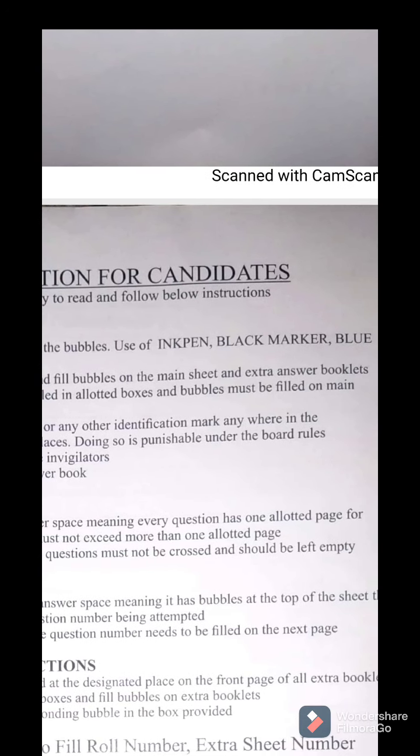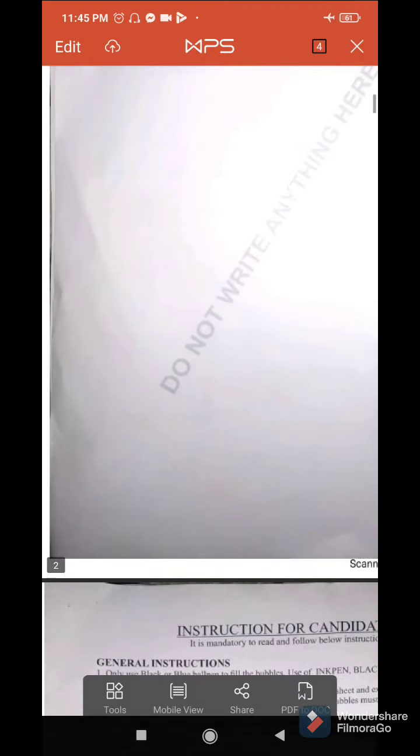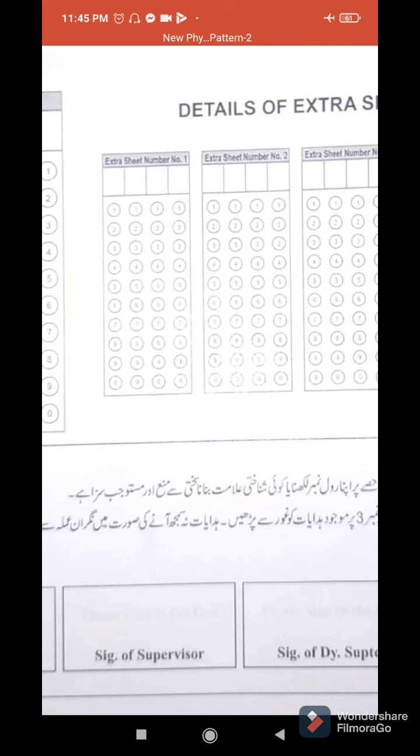Okay, so let's read point number 3. Extra sheet serial numbers must be filled in allotted boxes and bubbles must be filled on main answer booklet. Okay, when you take an extra sheet, you have to write the serial number of those extra sheets here.